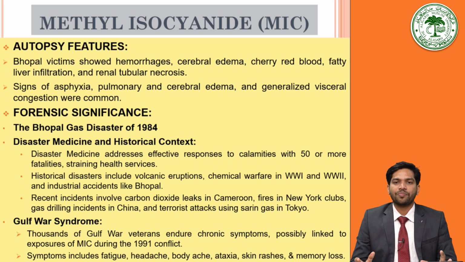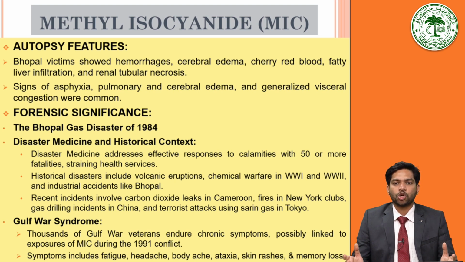So here it is important to note that in case of disaster medicine, the number of deaths it covers is 50 or more. Whereas a mass disaster is considered a mass disaster if the deaths of the victims are more than 8. So this is the minor difference between mass disaster and disaster medicine.